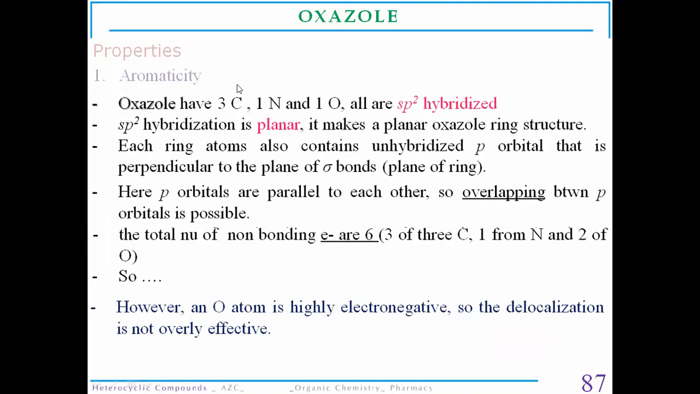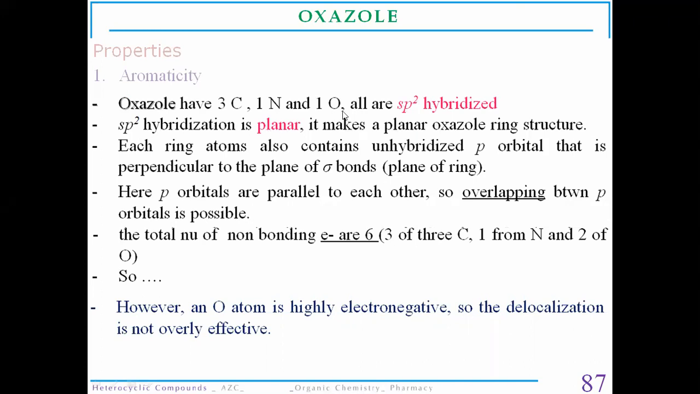So here we will focus upon the chemical property of oxazole, whether oxazole is going to behave as an aromatic compound or not. Now, in the case of oxazole, there is a presence of 3 carbon atoms, 1 nitrogen atom, and 1 oxygen atom. I have already told you that 2 heteroatoms are present in the 5-membered ring. All of these heteroatoms as well as carbon atoms are sp2 hybridized.